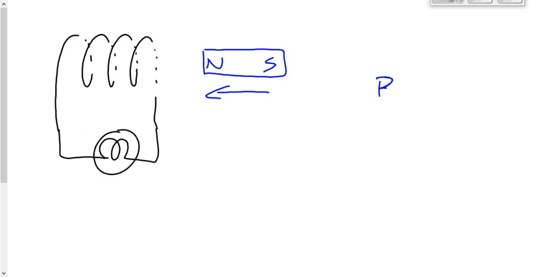Remember, magnetic field number one will generate an electric current. That electric current will generate a second magnetic field. The second magnetic field will act with the first one to oppose the motion. So, if you want to oppose the motion of this magnet, what is the polarity of this induced magnetic field going to look like? What pole is this, south or north? It's got to be north. If this magnet is moving to the left, the only way to oppose it is to have a north pole and push it back to the right. That's a north pole. This is a south pole.